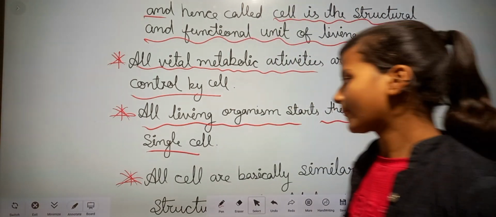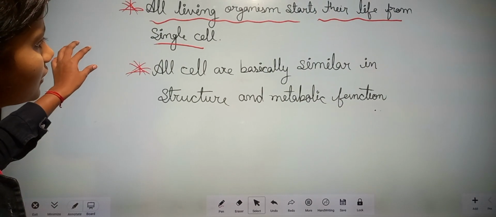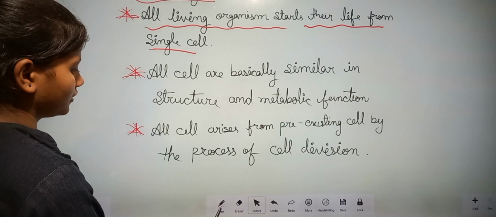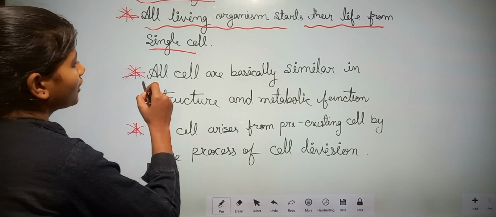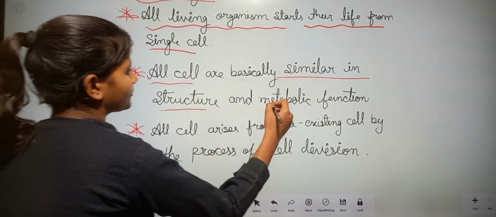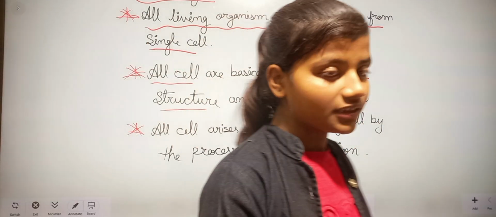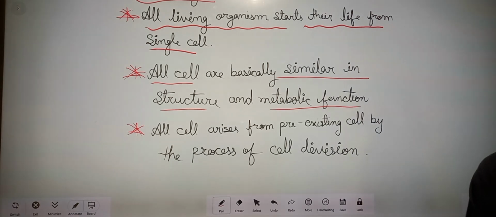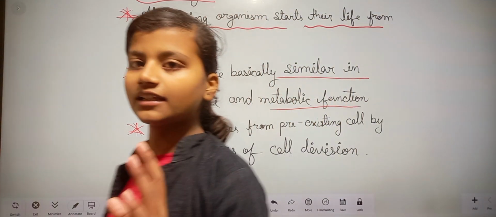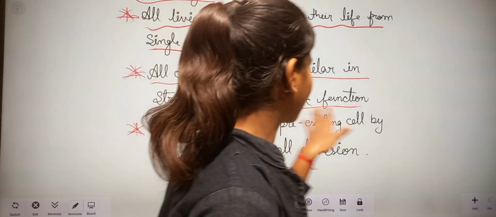Okay, and our next point is all cells are basically similar in structure and metabolic function. It means all cells are basically similar in structure and metabolic function. That is, most cells are similar in structure and they have similar metabolic function.